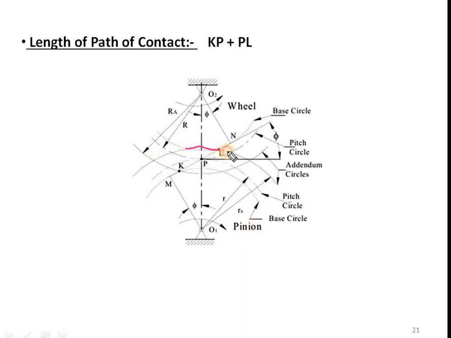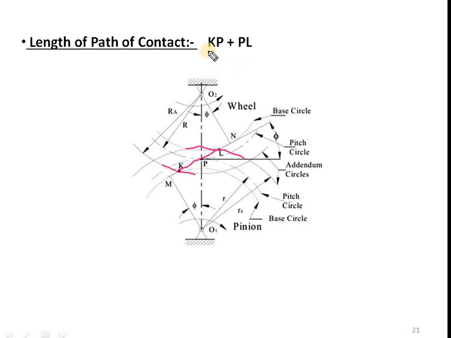So this is the addendum circle of the pinion, and the addendum circle of the gear is this, right? And this is the common normal, you can see. Okay. So the common normal is cut at the addendum circle of this gear at K and the pinion at L. So this distance K to L is nothing but the length of path of contact.